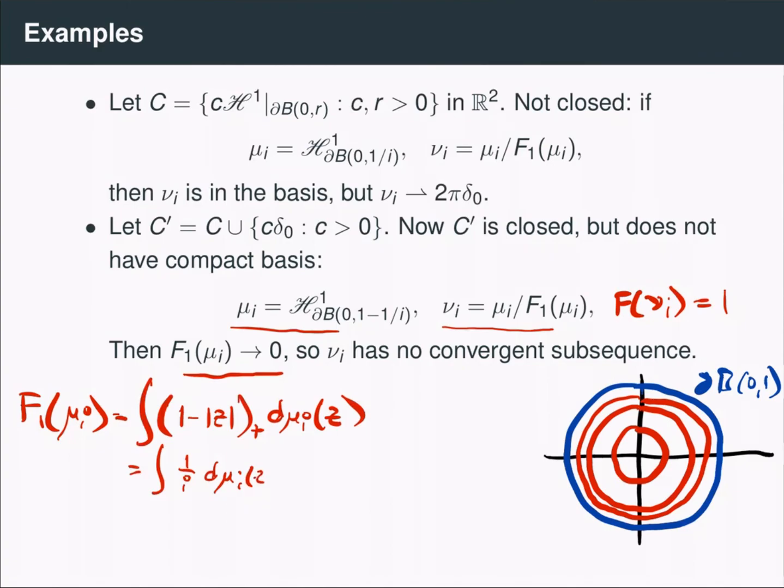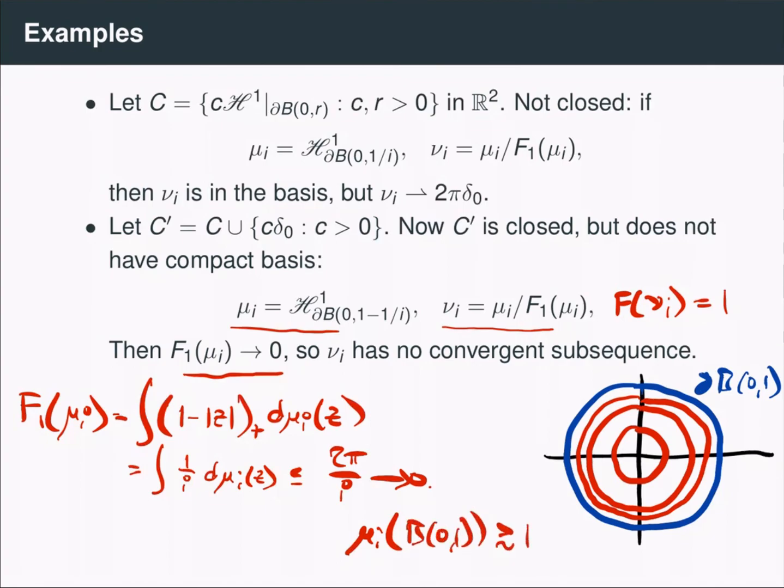Now mu_i is always a Hausdorff measure restricted to a circle of radius less than 1. So the total mass is never going to be more than 2 pi over i, which clearly goes to 0. But this implies that the measures nu_i contain no convergent subsequence. The reason is that the measures mu_i of the unit ball are uniformly bounded below.